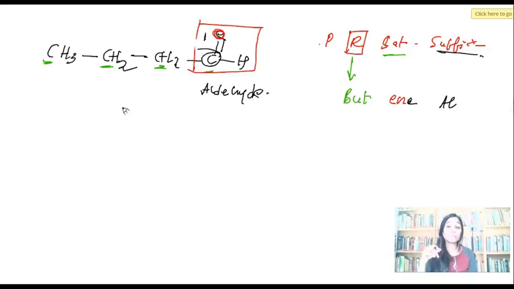How should we number the carbon atoms? We should number in such a way that the carbon containing the functional group gets the least value assigned. So this is first, this is second, this is third, and this is fourth. On which carbon atom do I have the functional group? 1.